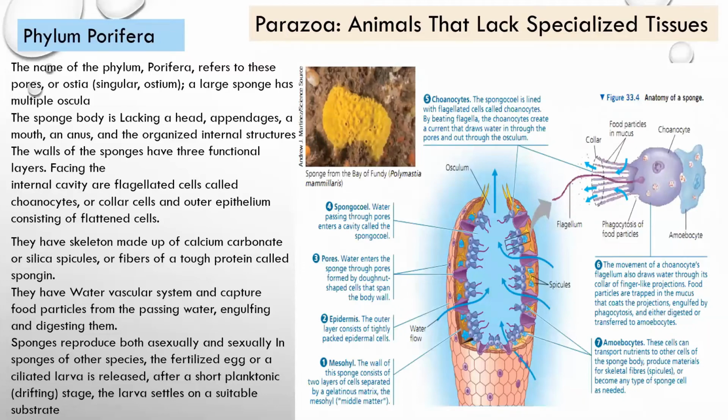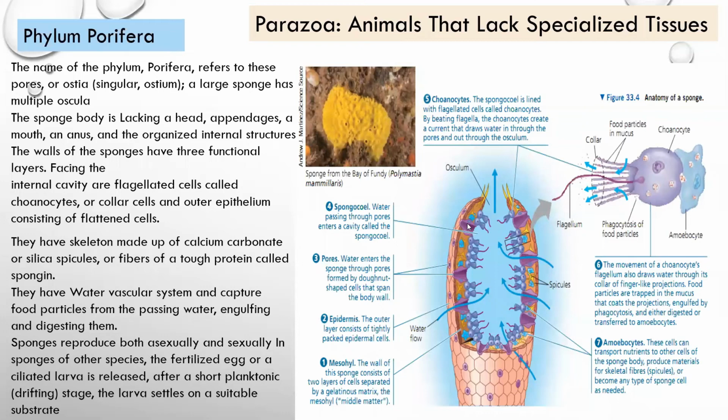Water enters into the body through the pores, which are known as ostia, and then moves out through the main opening, which is known as the osculum. You can observe osculums in these sponge structures.